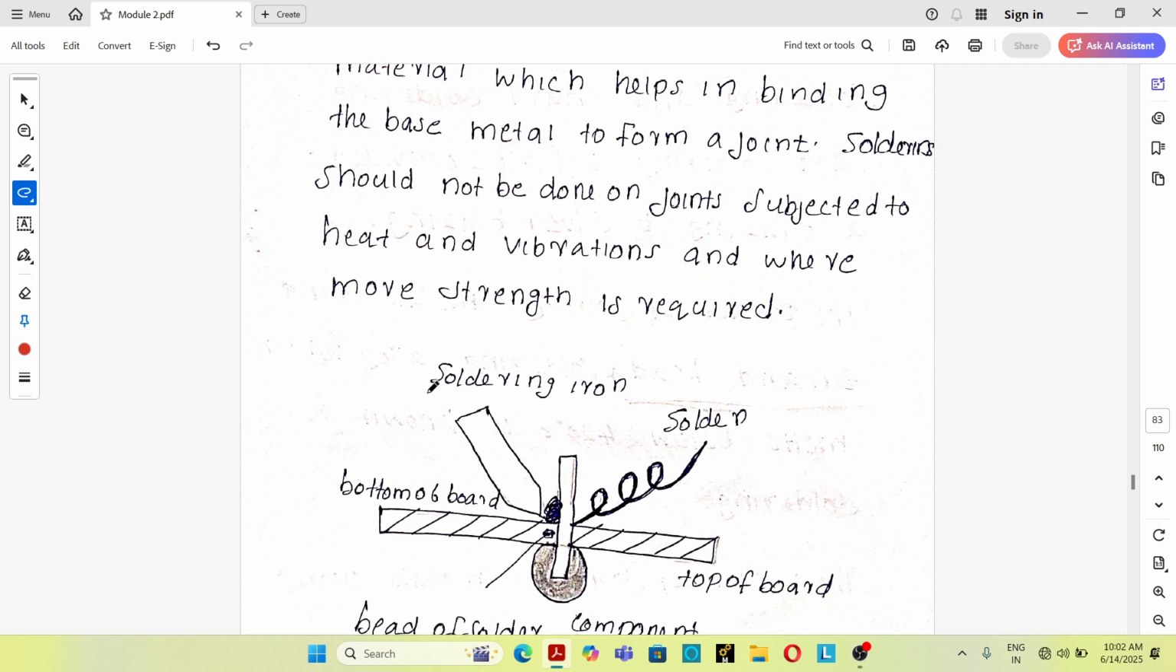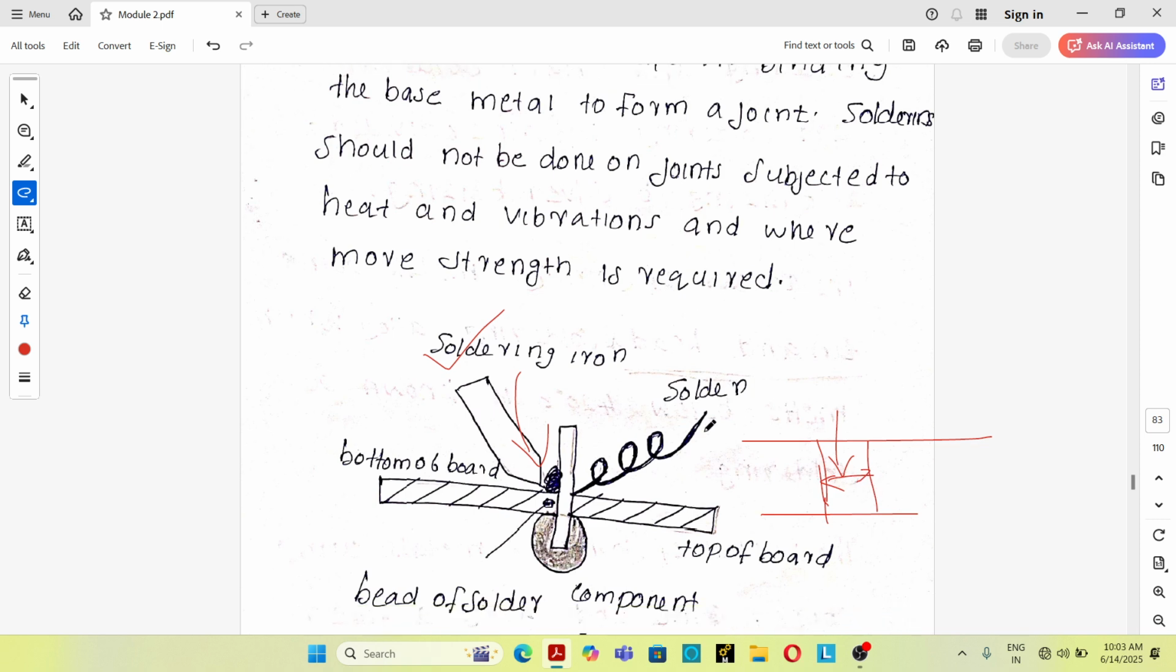The soldering process consists of a soldering iron. The purpose of the soldering iron is to produce heat, which is used for melting the solder. And this is the board, and this is a component which is used to fit in some electrical board. So during the soldering process, what will happen? The soldering iron will produce heat, due to that heat the solder will melt, and that melted solder will flow to the gap between the parts to be joined due to capillary action, and after solidification a strong joint will be produced.